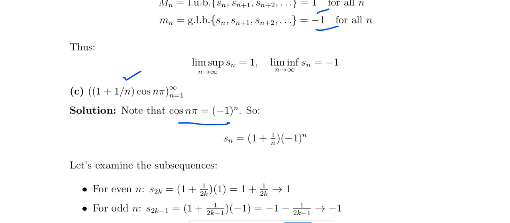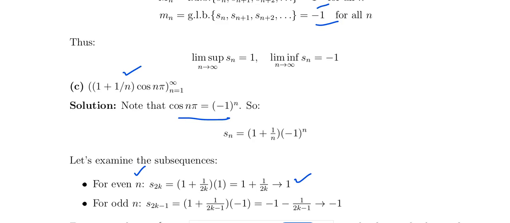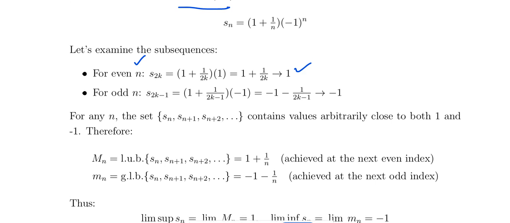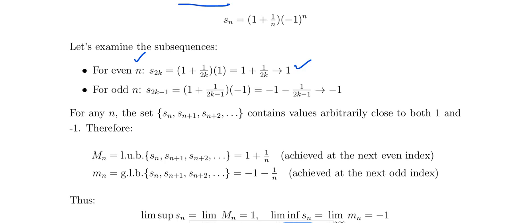For the even number n, the value (-1) power n becomes +1. So 1 plus 1 by 2k converges to 1. And for the odd number, 1 plus 1 by (2k minus 1), with the -1 in the product, converges to -1 for the odd numbers.